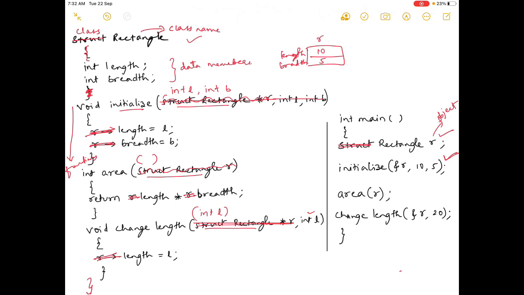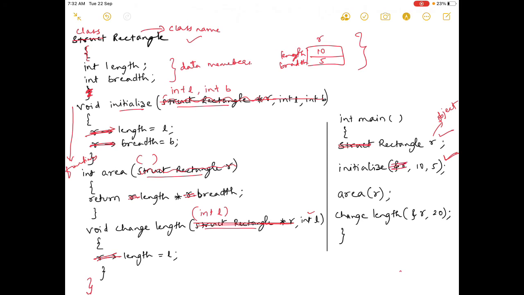Now we'll come to the main program. We have already removed this struct and we have already understood what an object is. Once rectangle r is called, it knows that rectangle is a class, so r has to be created. So this is created now. Next we go to initialize ampersand r, 10 comma 5. Initialize is a function that is called, but we already know that it is under the same class.